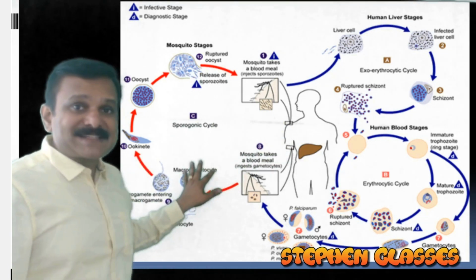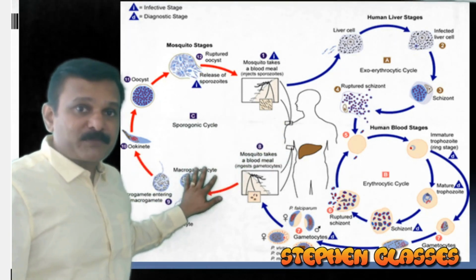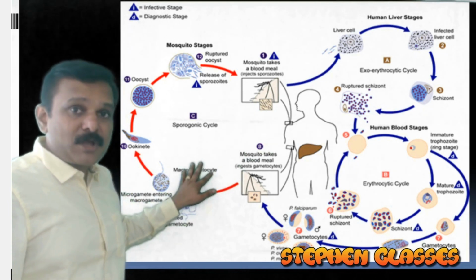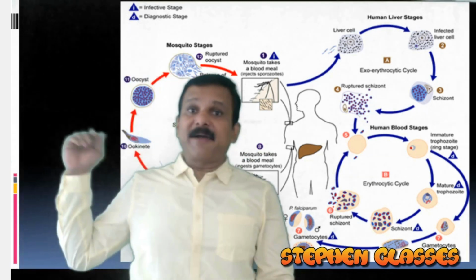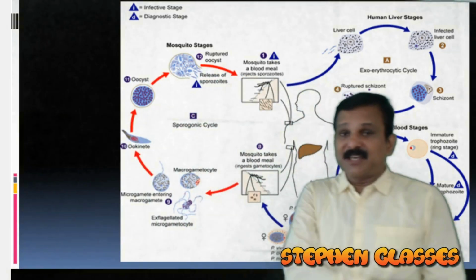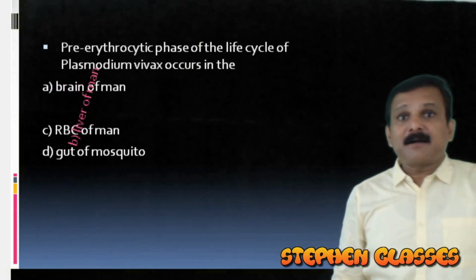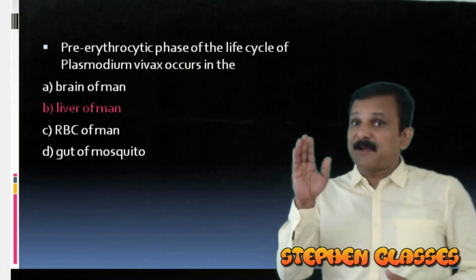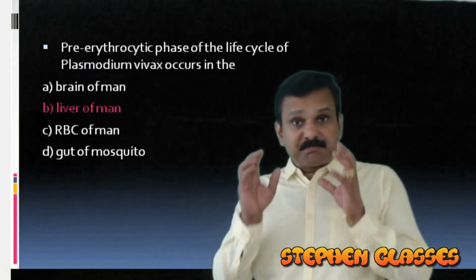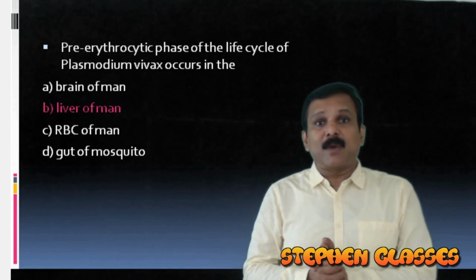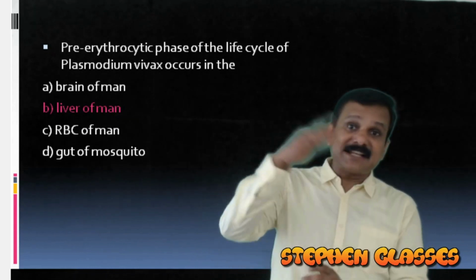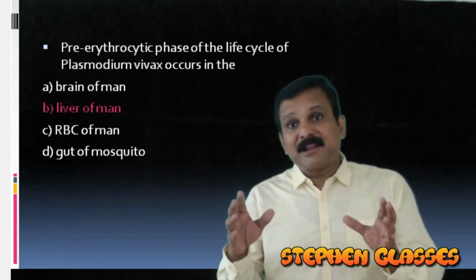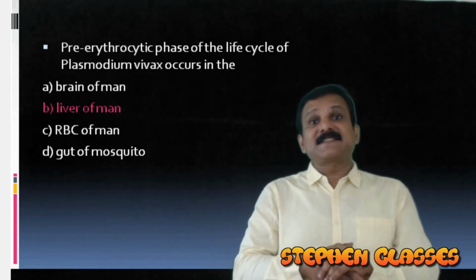So the sexual part of the life cycle happens in the gut of the mosquito, whereas the asexual part will happen in the human being. So here we have the question for you. The erythrocytic phase of the life cycle will happen within the RBC, whereas the pre-erythrocytic phase will happen in the liver cell, because first it attacked the liver cell. You got it? So the pre-erythrocytic cycle will happen in the liver cells of man.